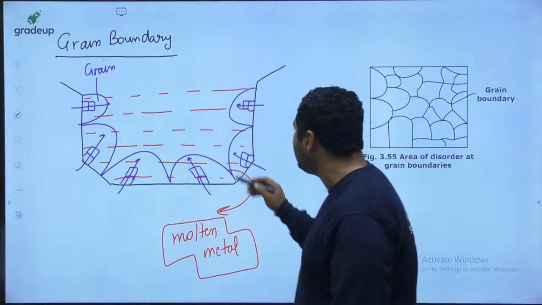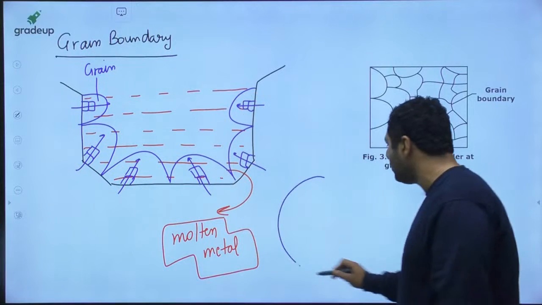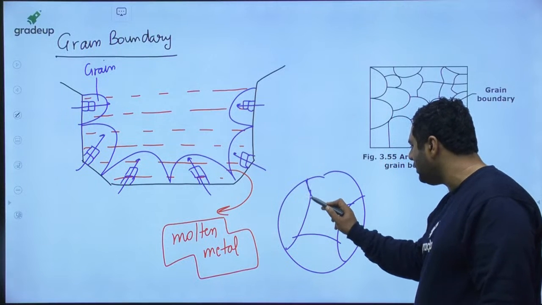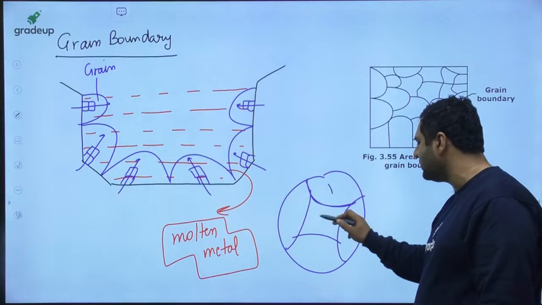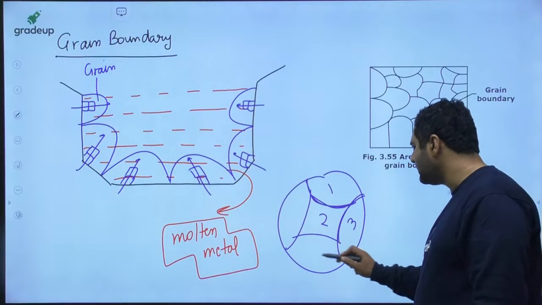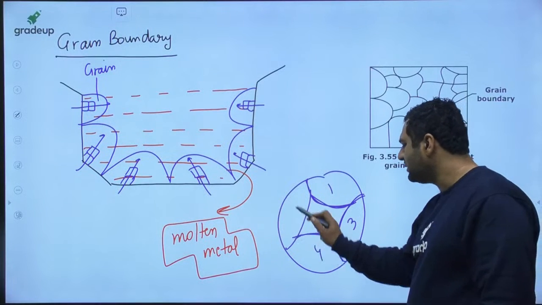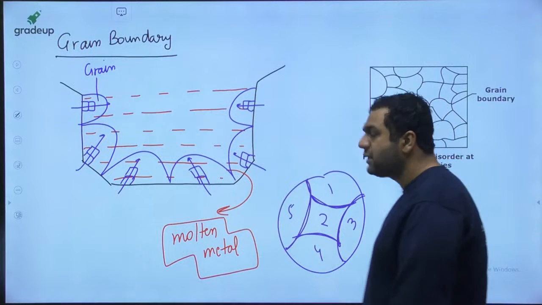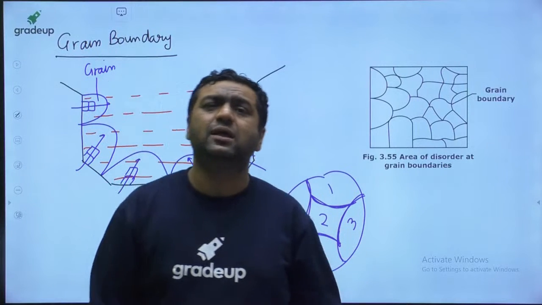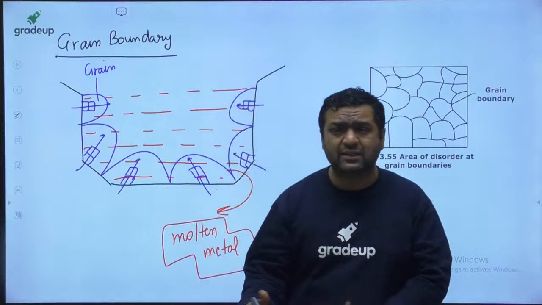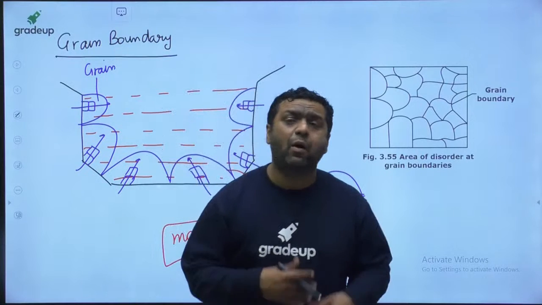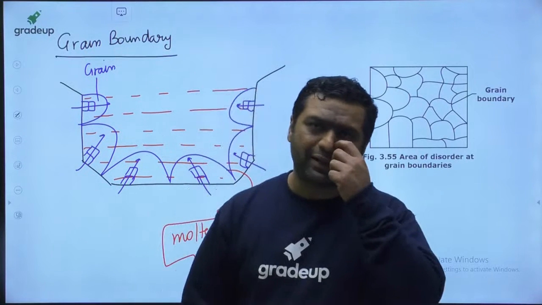Now, let us say many grains are growing. This is one grain, this is another grain, another grain. The place where two grains meet, this is grain number 1, this is grain number 2, this is a grain boundary. This is grain number 3, this is a grain boundary. Grain boundary separates two grains. It is like a boundary between two states, two countries, two cities, two places. That is said to be a grain boundary.